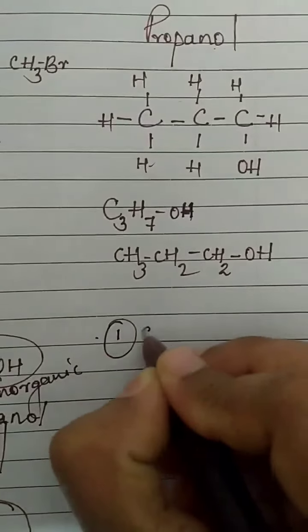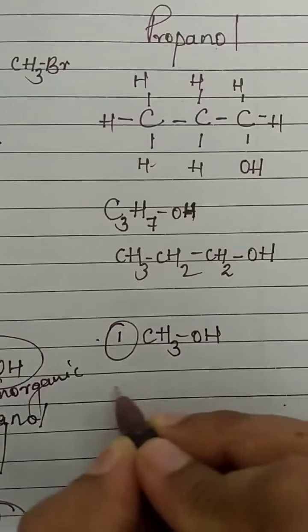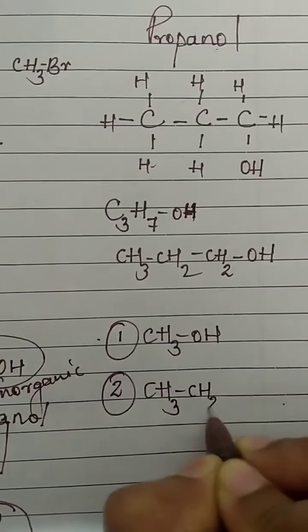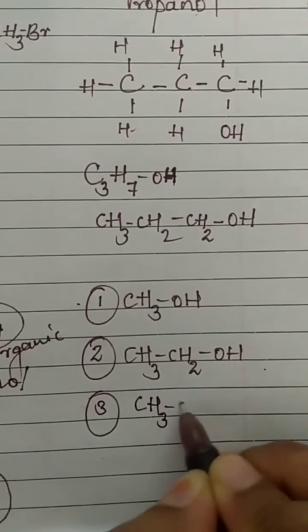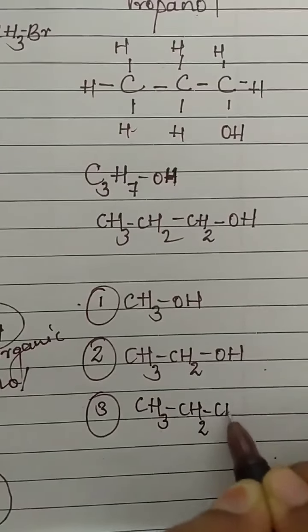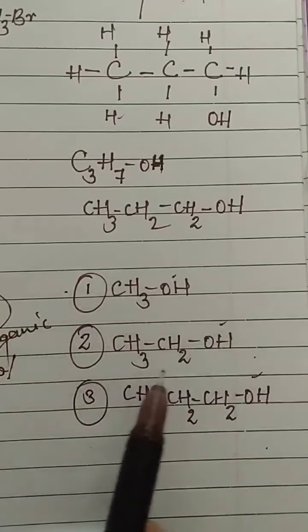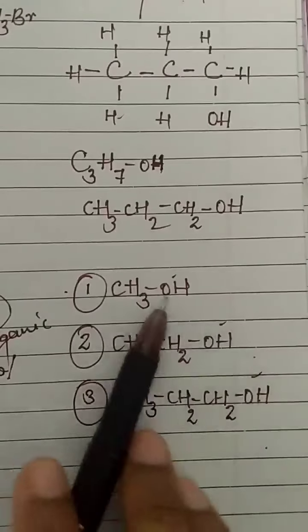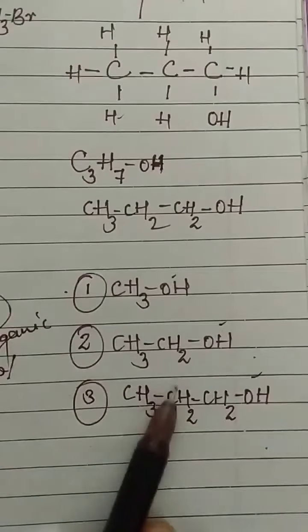So, let me write all the names of the alcohols that we discussed together. The first thing that we discussed was CH3OH, methanol. The second thing that we discussed was CH3CH2OH, ethanol. The third compound that we discussed was CH3CH2CH2OH. Okay? As you can see, these compounds are formed by joining the same functional group. The functional group will be the same. Okay? But their size is increasing.